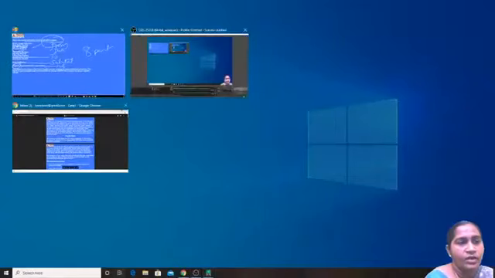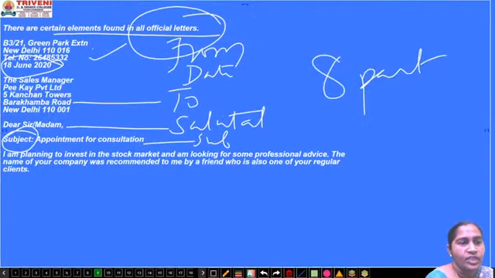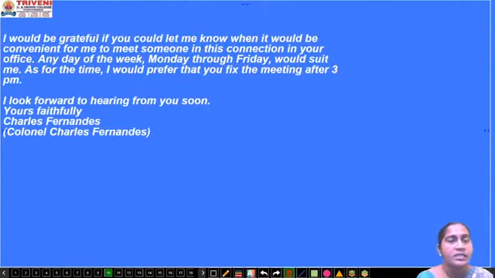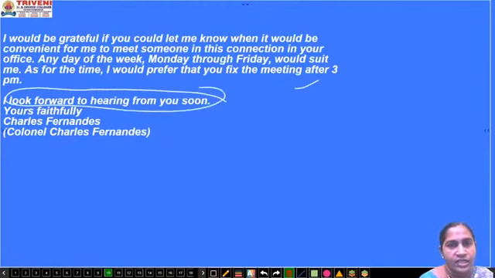Now you can see the body of the letter. I am planning to invest in the stock market and I am looking for some professional advice. The name of your company was recommended to me by a friend who is also one of your regular clients. After that, he has written another paragraph also. Then this is the closing phrase of the letter.